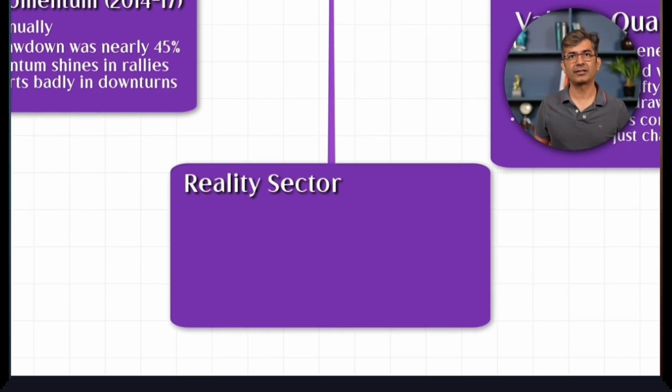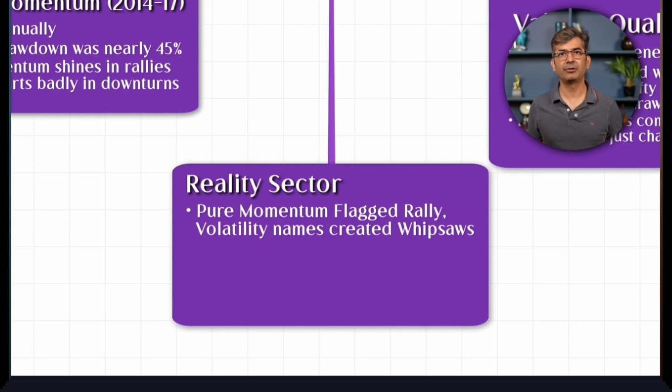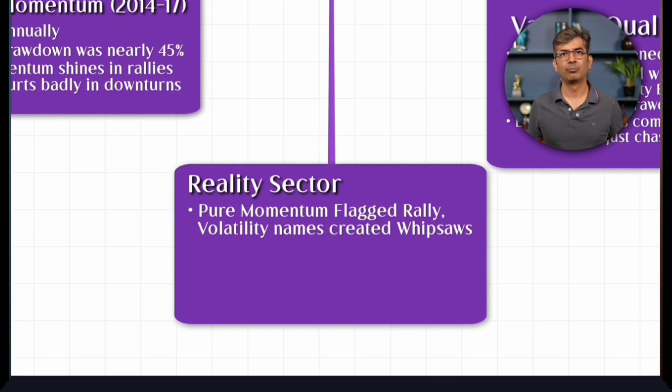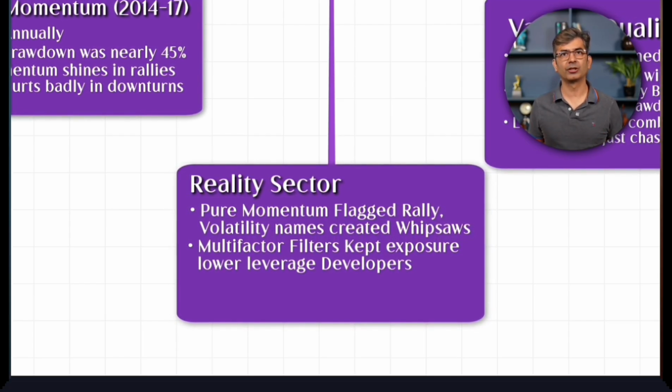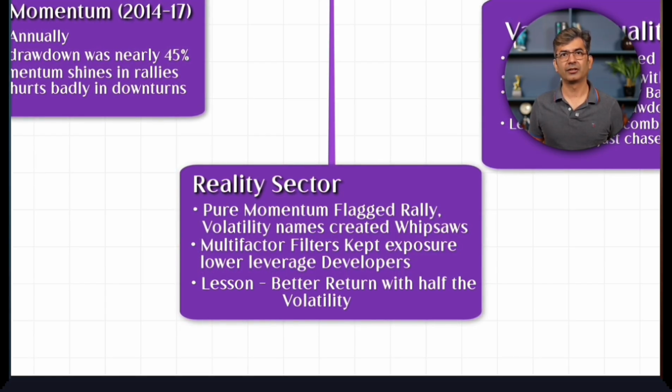Third case study is around the realty sector. Pure momentum flagged the rally, but volatility created whipsaw. Multi-factor filters kept exposure lower to leveraged developers. Result: better return with half the volatility. Backtesting across these cycles proved the same truth. No single factor works forever. Blends plus risk filters plus durability.